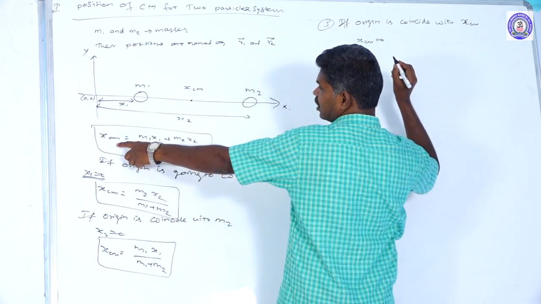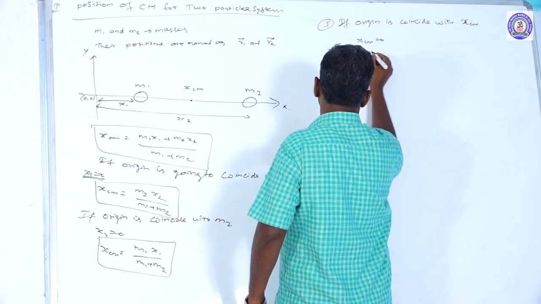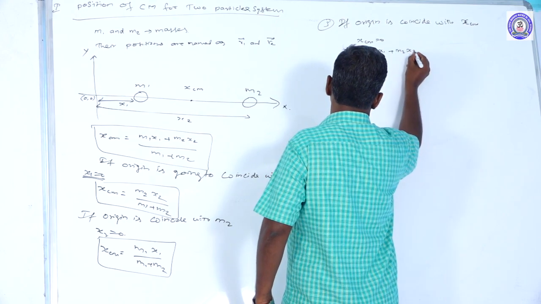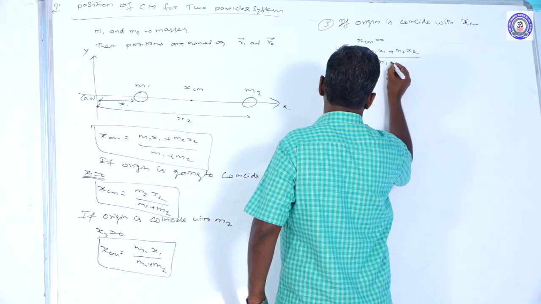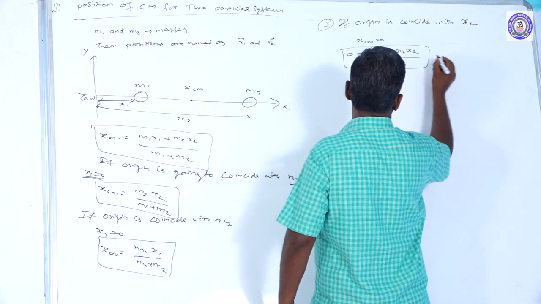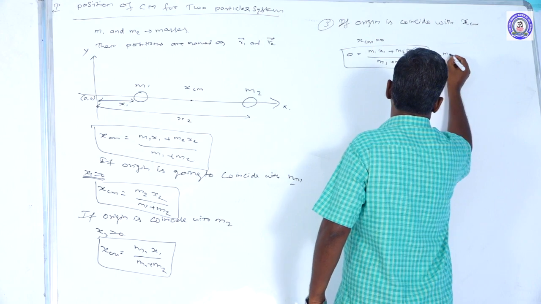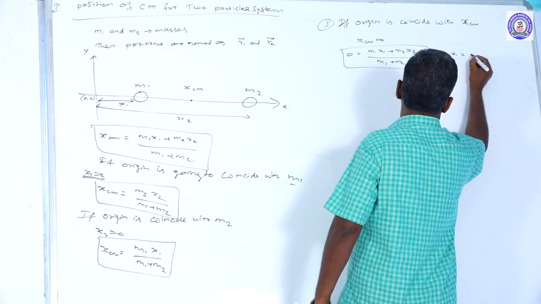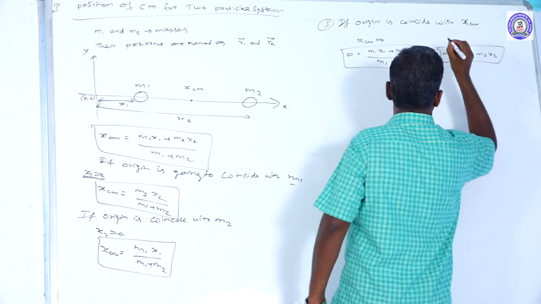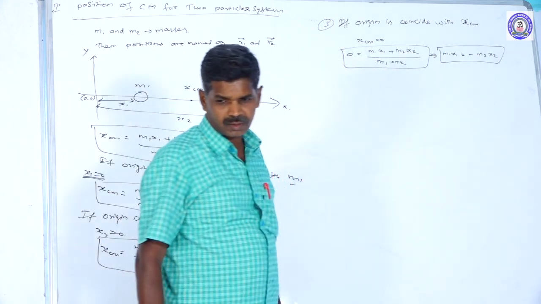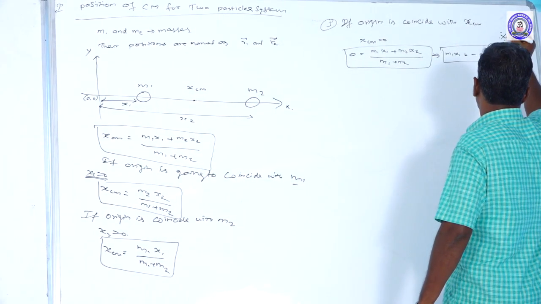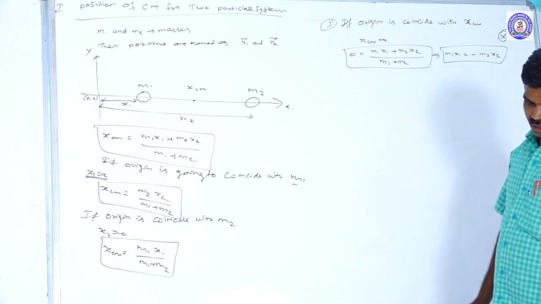From this formula, x_cm equal to 0 means 0 is equal to m1 x1 plus m2 x2 divided by m1 plus m2. Then from this, m1 x1 equals minus m2 x2. This is called the principle of moments. It is the most important formula for finding the center of mass of a two particle system.